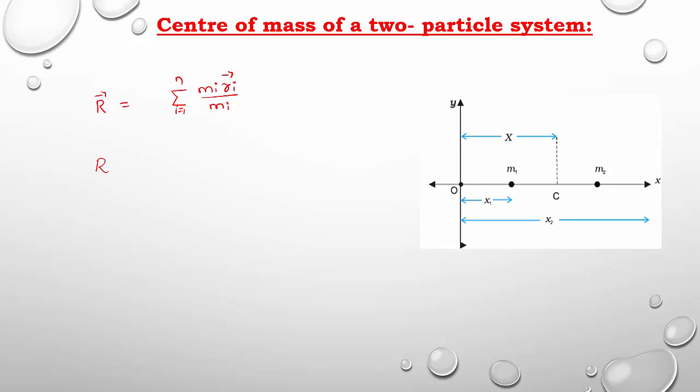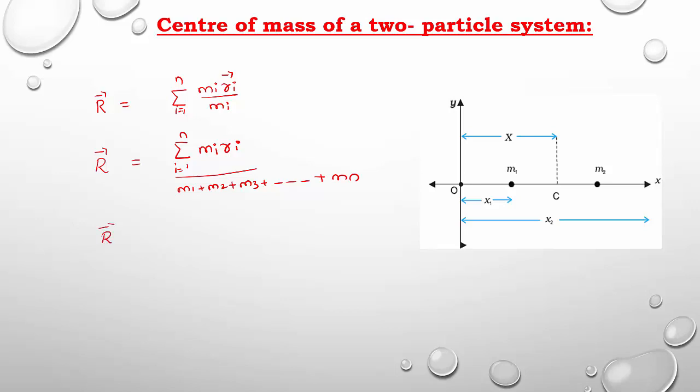This expression can also be written as summation of mi ri, where i equal to 1 to n, only for the numerator, whole divided by mi. Mi means what? Mass of each particle of the system. That means m1 plus m2 plus m3 so on up to mn, right?